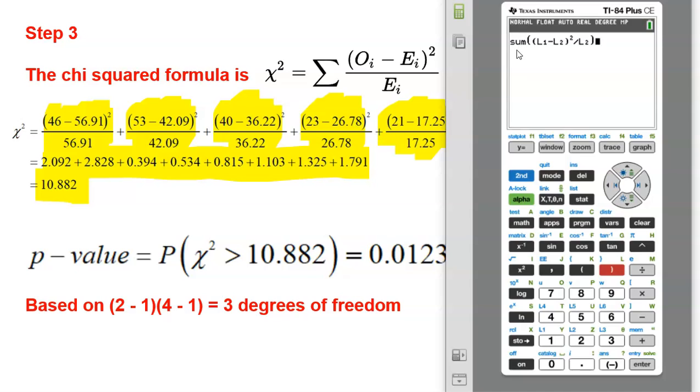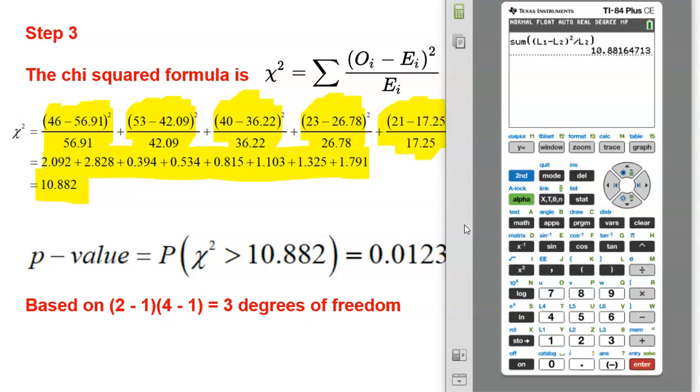I put that little sum in front because not only is it going to do all of that math for me, it's then going to sum them all together for me. So that's a nice quick way that you can get that 10.882 without doing all the individual math work. The only thing I had to do was get the expectations. List 1 is observed, list 2 is those expectations, and working with your lists gets that done pretty quickly.